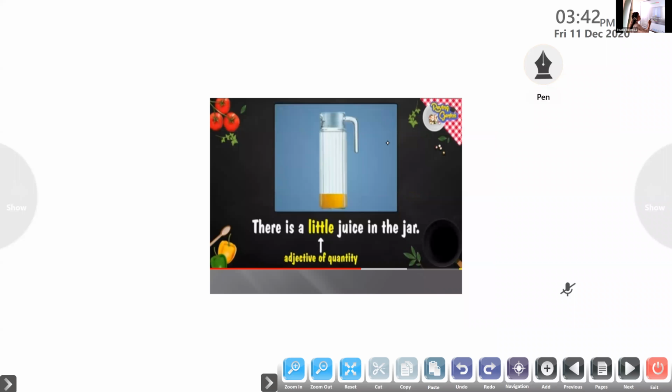Here you can say, there is a little juice in the jar. You can see the jar has only very little juice. So we have to ask the question, how much? Here the number is not definite. Little also tells us the adjective of quantity. How much juice is there left in the jar? It is only very little. See the picture.